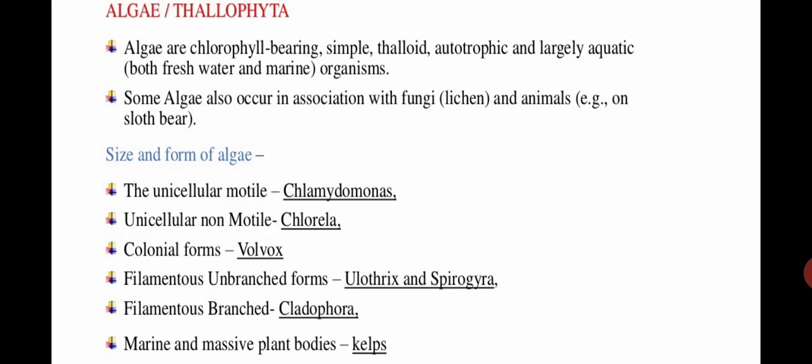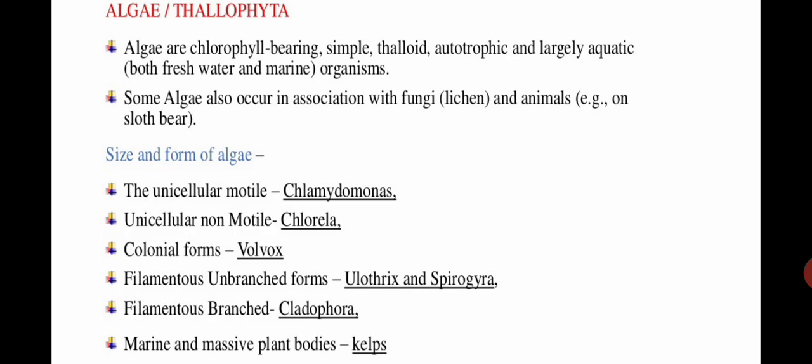Like there can be unicellular motile algae, and the example is Chlamydomonas, or unicellular non-motile algae, which is Chlorella.